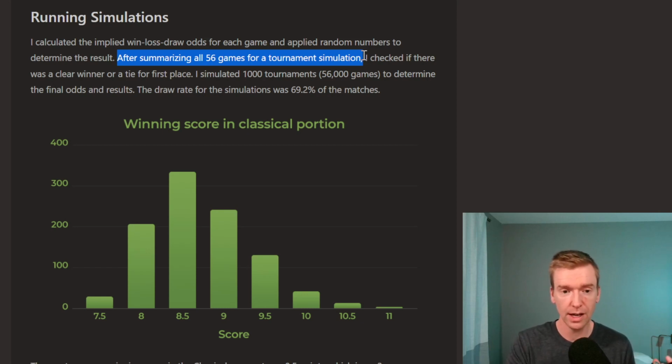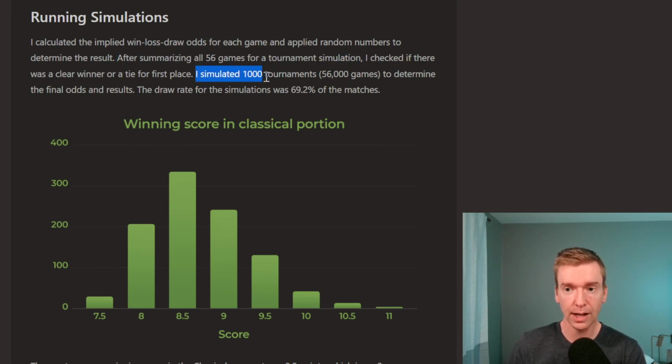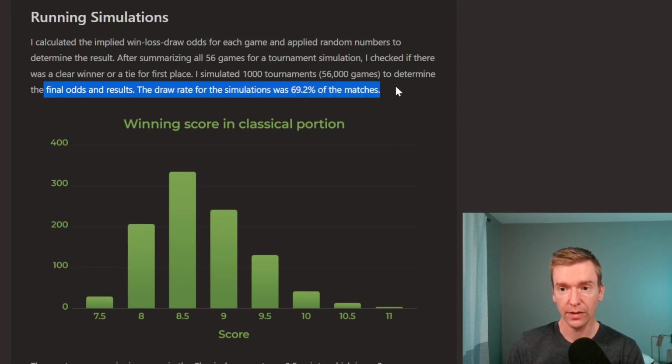There's random variation. Any player can win, but the players with the higher projected ratings are going to tend to win more often. So I took those 56 games to build one tournament and I reran that 1,000 times. So 1,000 tournaments were simulated, 56,000 games, and that determined the final odds and the results that are projected. The draw rate for the simulations was about 69% of the matches played.